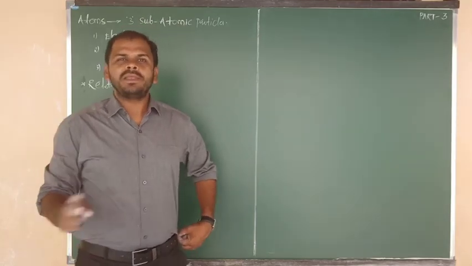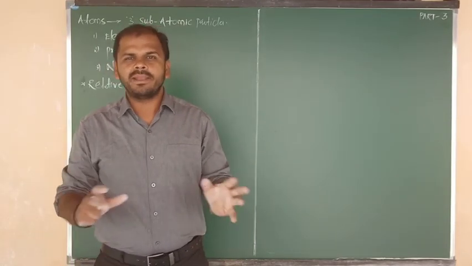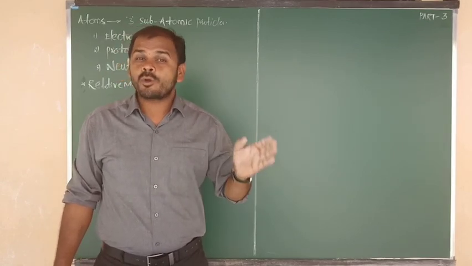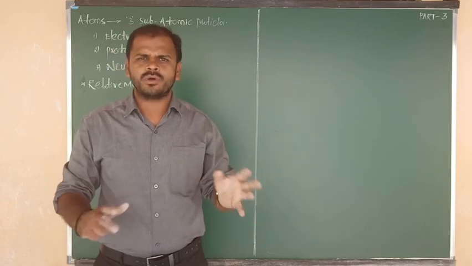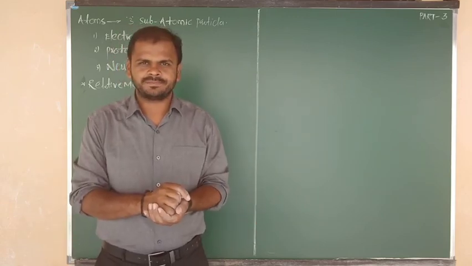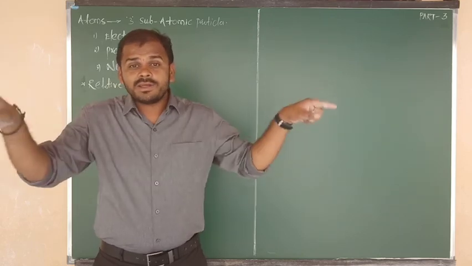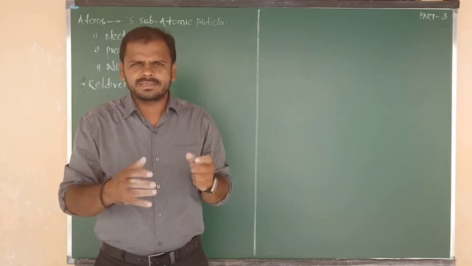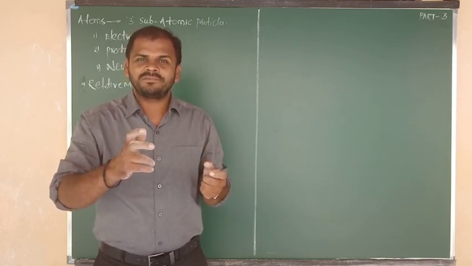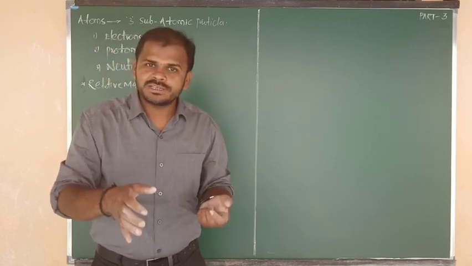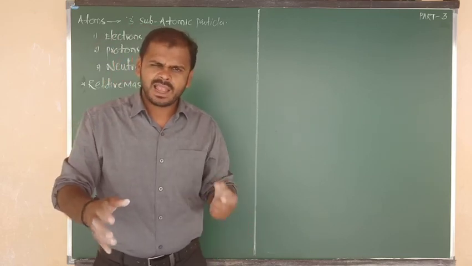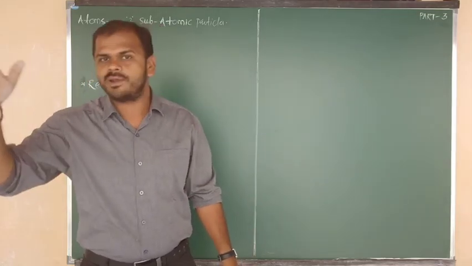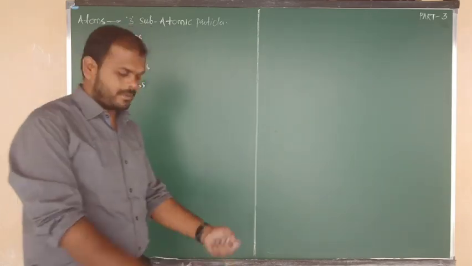In the last session, in the part 2 video class, we have seen mainly the modern atomic theory, and also the properties of fundamental particles like electrons, protons and neutrons. I have given the properties of subatomic particles in table form, like discovery, definition, relative and absolute charges, relative and absolute masses, for electron, proton and neutron. Yes or no? Good.